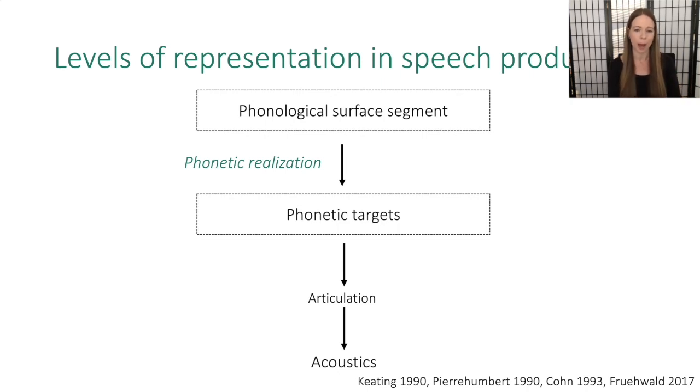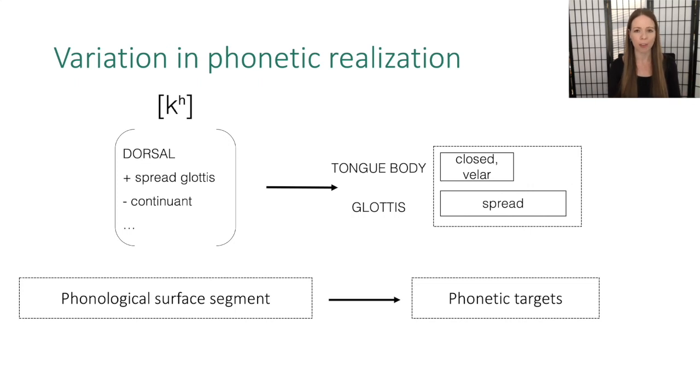So this process, this mapping from the phonological surface segment to the abstract phonetic targets, is called phonetic realization. The phonetic targets are then physically instantiated via the articulators, which then gives rise to a corresponding acoustic form. And today we'll mostly be working with the acoustic form to then work backwards to understand a little bit more about phonetic realization. So now that we have the framework laid out, let's take a closer look at the process of phonetic realization and how variation might arise in this process across talkers and languages.